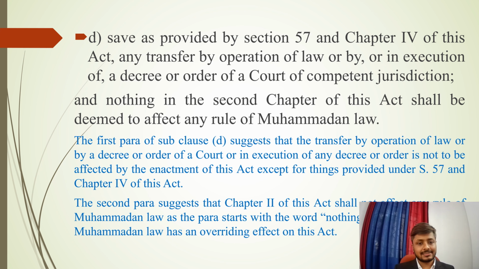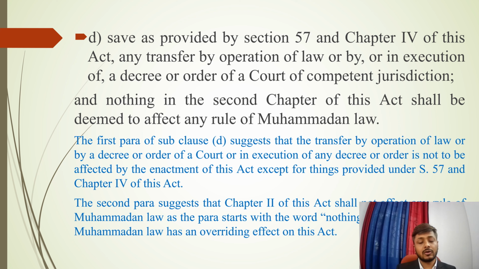Moving on to the next slide, we have clause D of section 2, which suggests that save as provided by section 57 and chapter 4 of this act, any transfer by operation of law or by any execution of a decree or order of a court of competent jurisdiction. So it also suggests that this act will not affect the transfer by operation of any law, or in execution of any decree or order of a court.